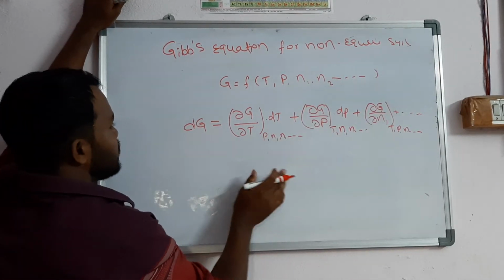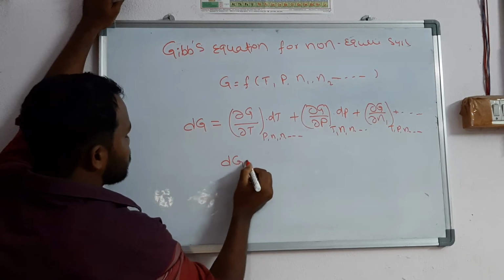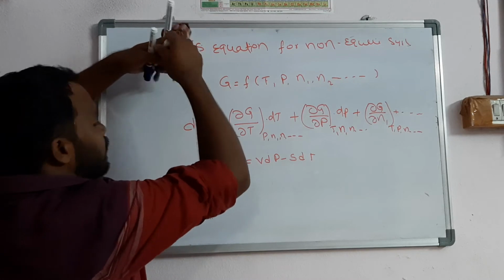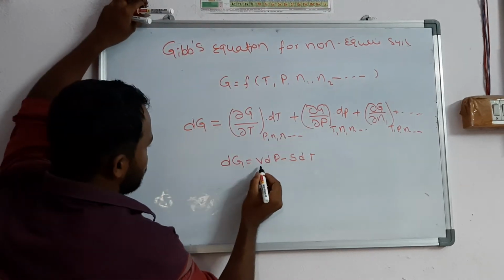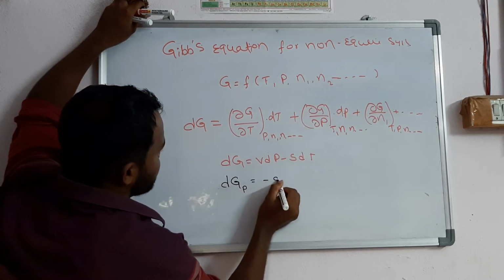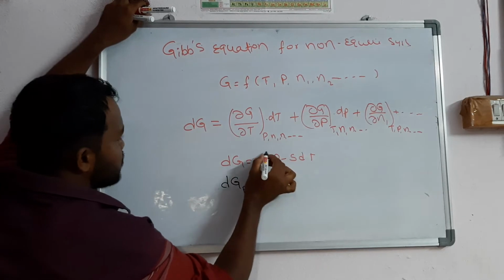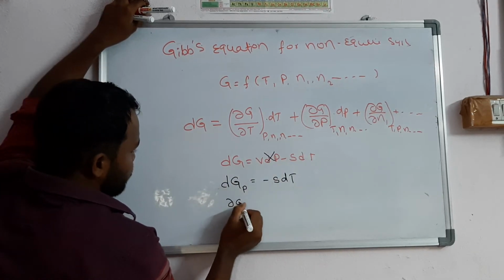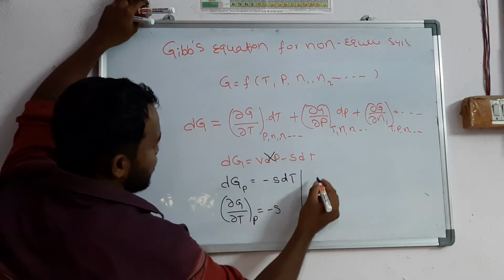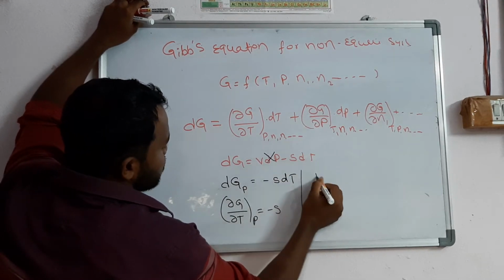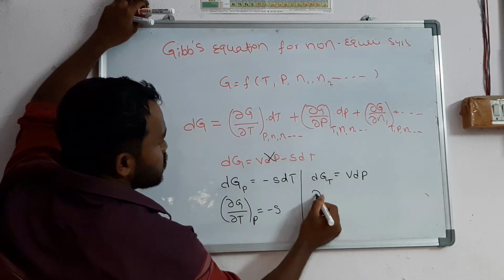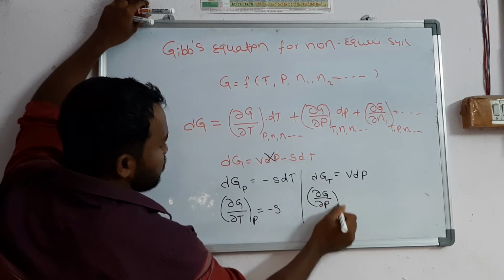After writing this, we know that one equation is dG is equal to VdP minus SdT. From that equation you can say simply, at constant pressure, dP is 0, so you get minus SdT. So dou G by dou T at constant P is equal to minus S. Similarly, at constant temperature, the dT term is 0 and you get VdP. So dou G by dou P at constant T is equal to V.